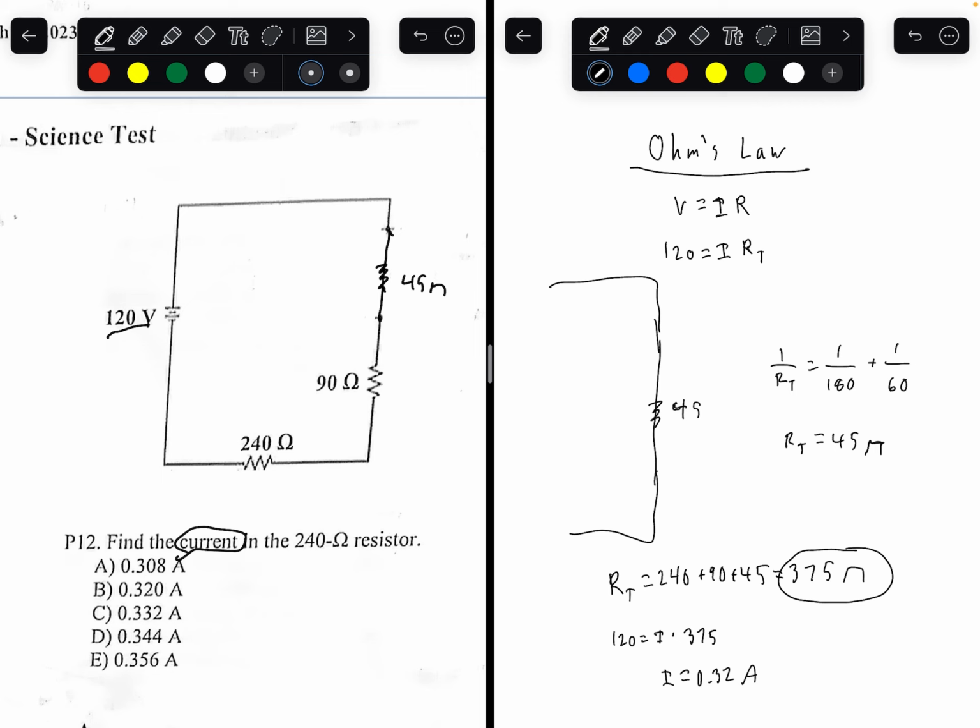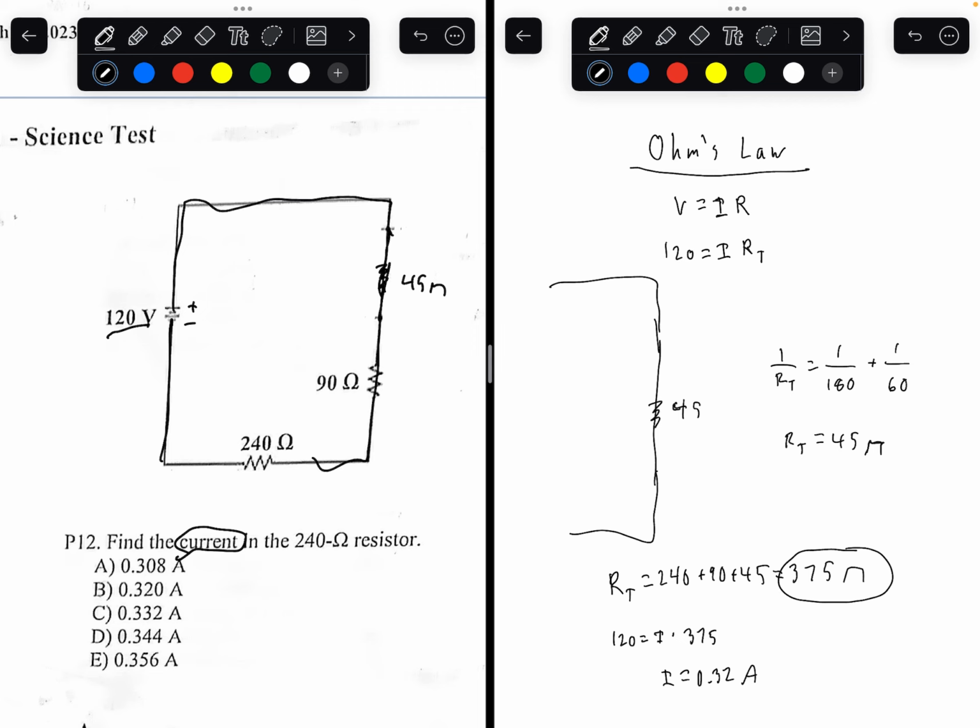So, positive terminal, negative terminal, that means the current is going through this. Another property is that current stays the same throughout a series circuit. In a parallel circuit, that's different. Current does not stay the same throughout a parallel circuit; that depends on the resistance.